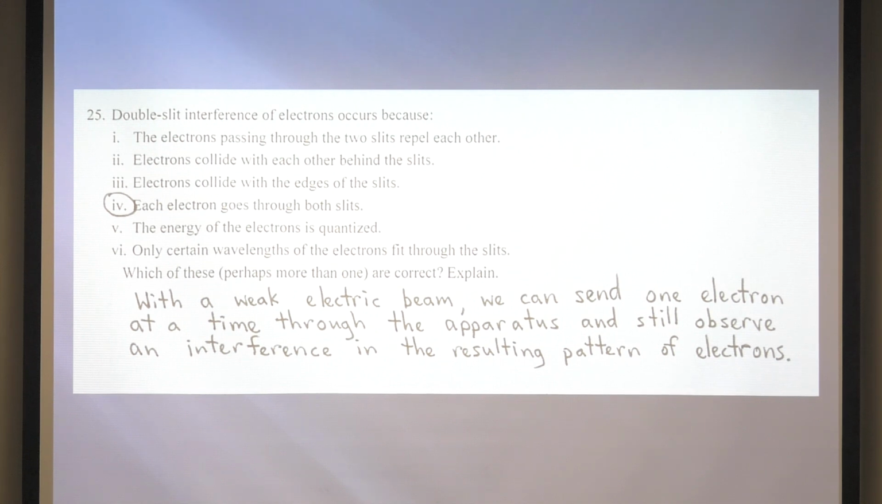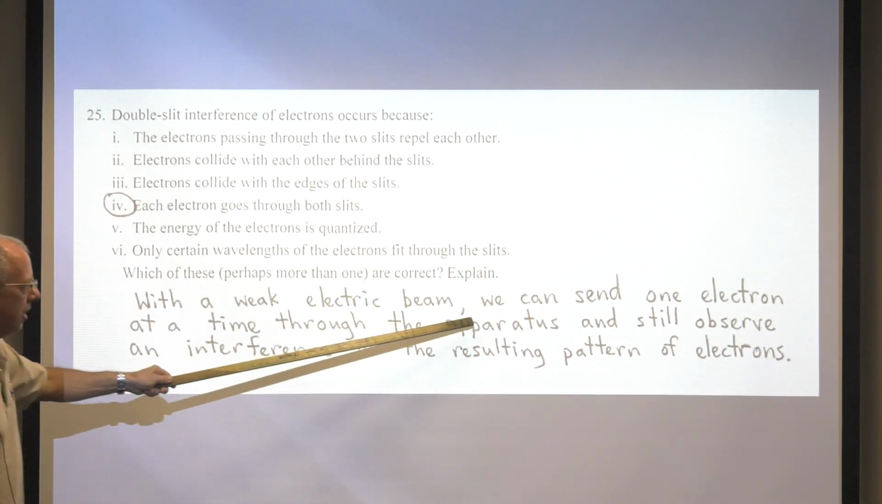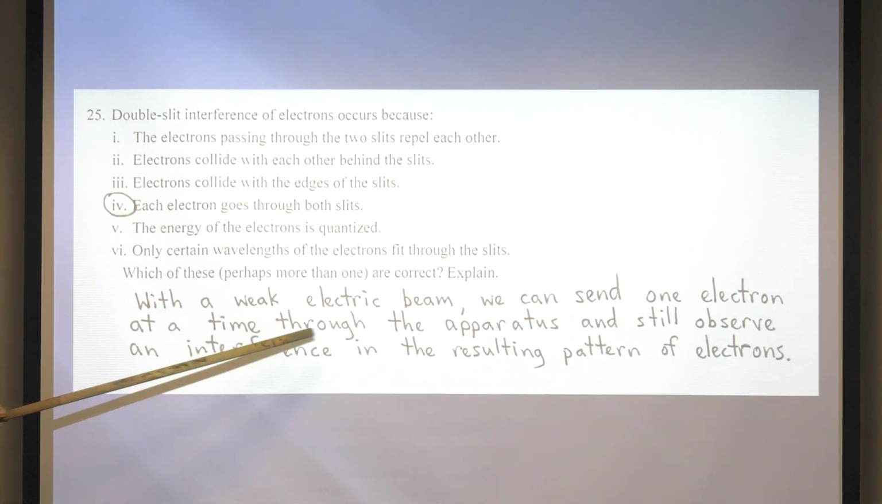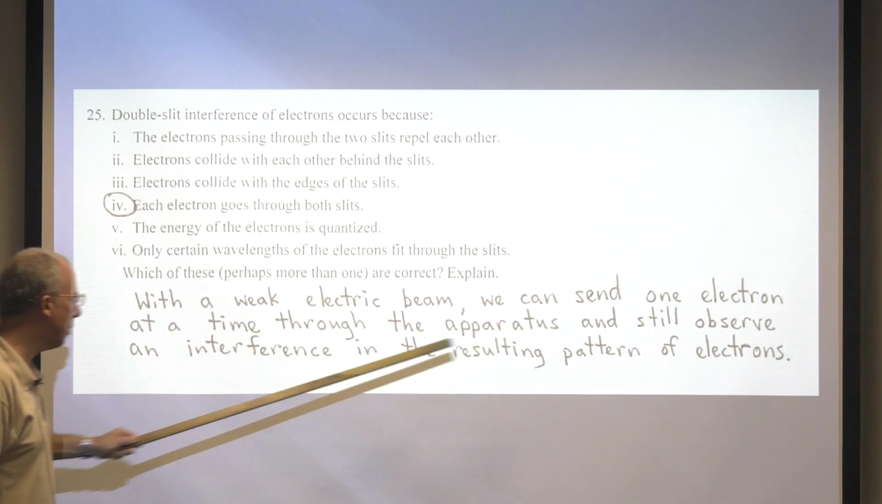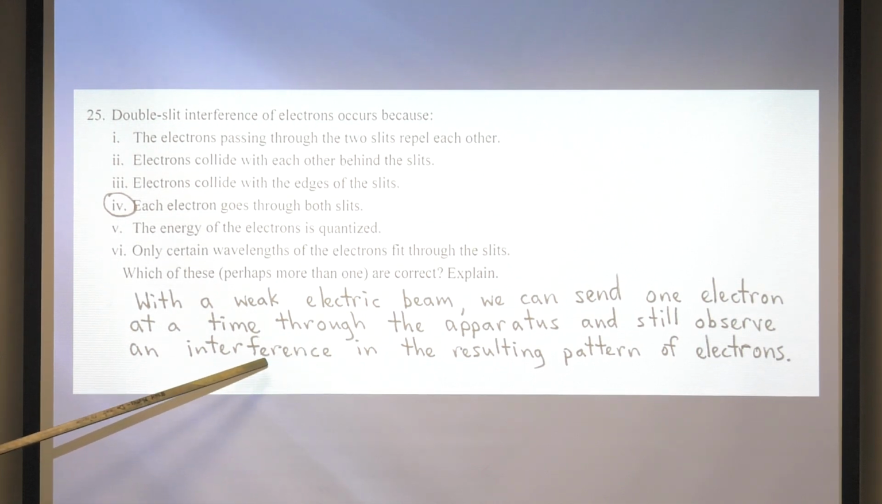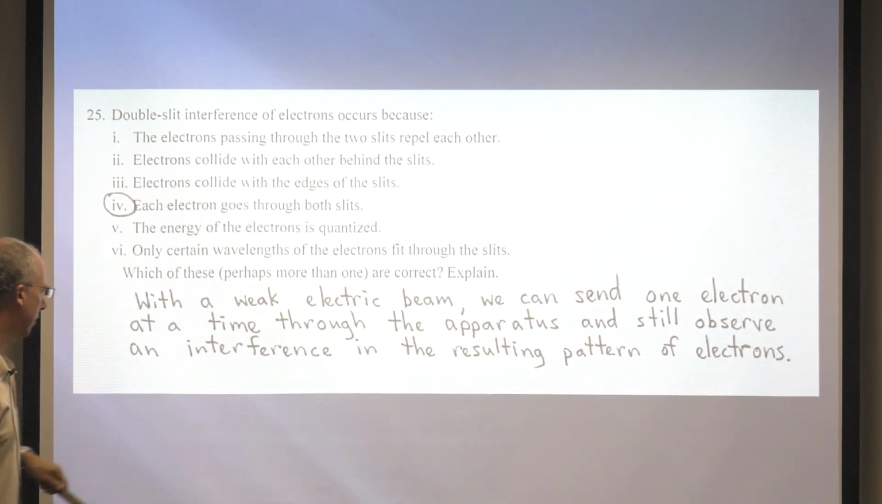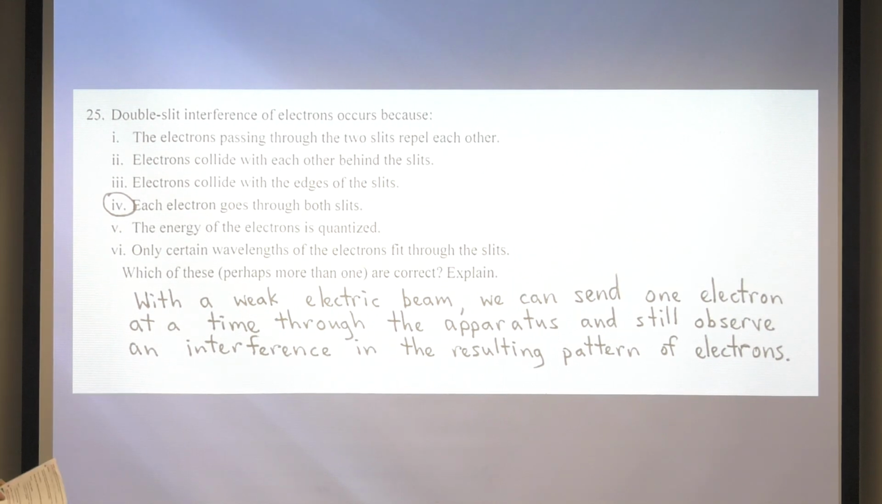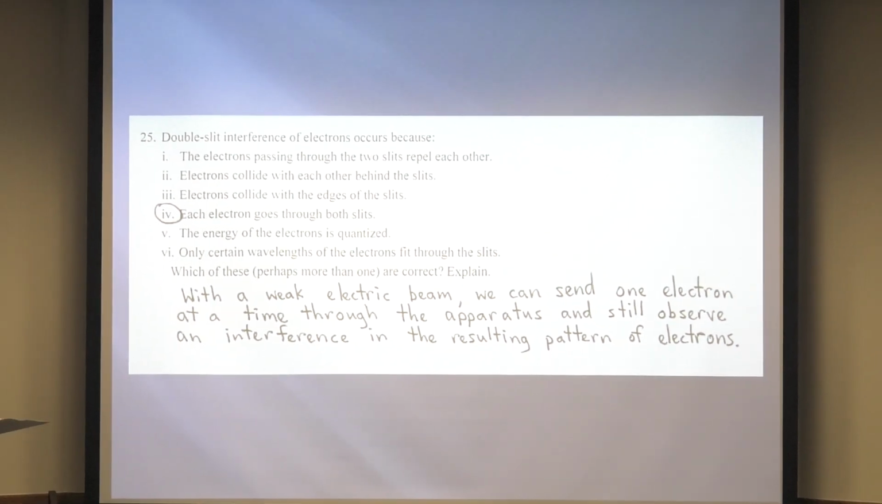It's even worse than that. So people have done the double slit experiment, and what they've done, they've shot one electron at a time. So shoot an electron, wait however long you want, shoot an electron, wait, and you just wait long enough, and guess what? You still see an interference pattern. Now if that doesn't blow your mind, I don't know what does. So here, with a weak electron beam, we can send one electron at a time through the apparatus and still observe an interference pattern in the resulting pattern of electrons. So that's totally insane, but yet it's true.